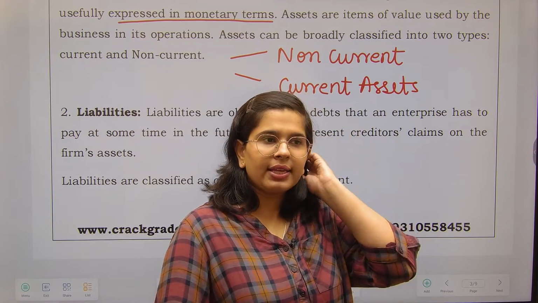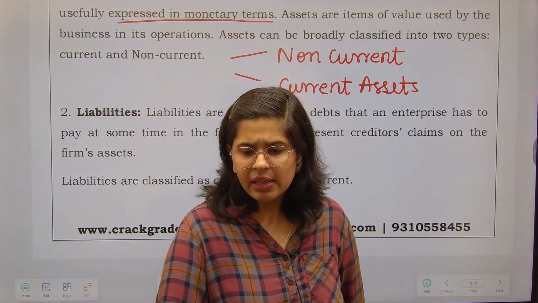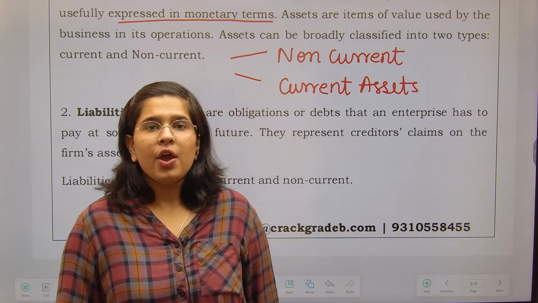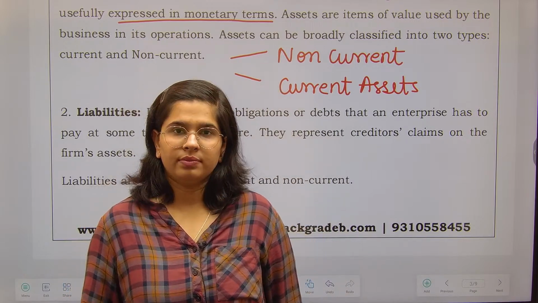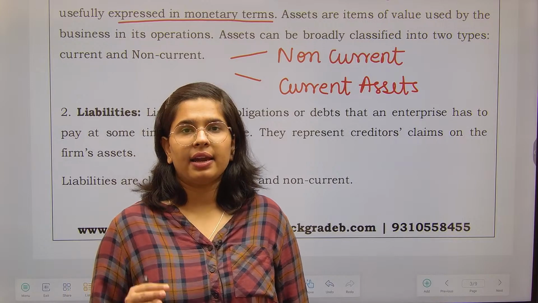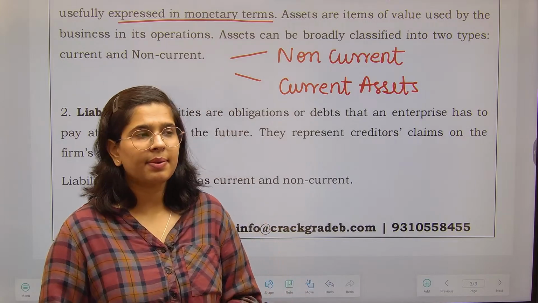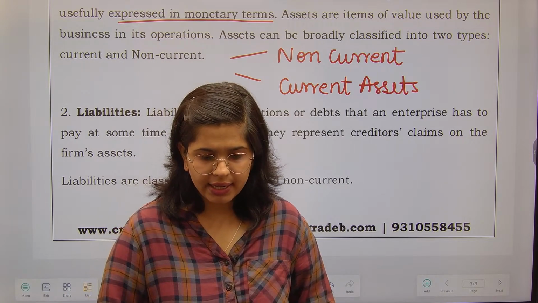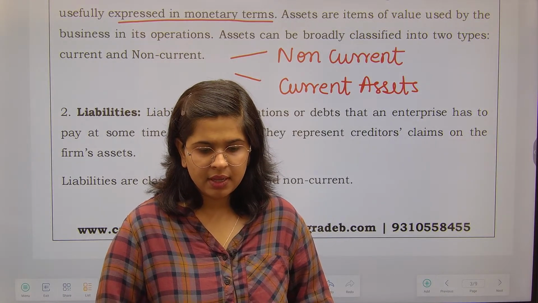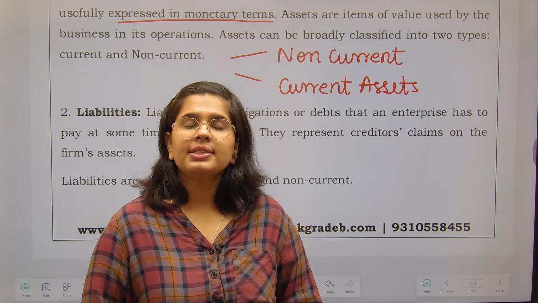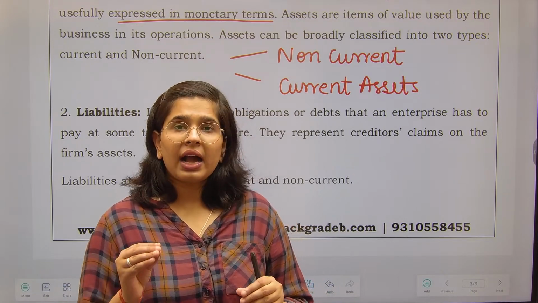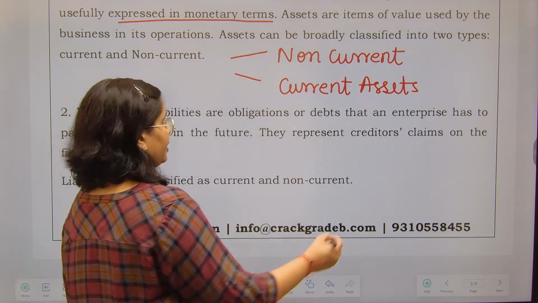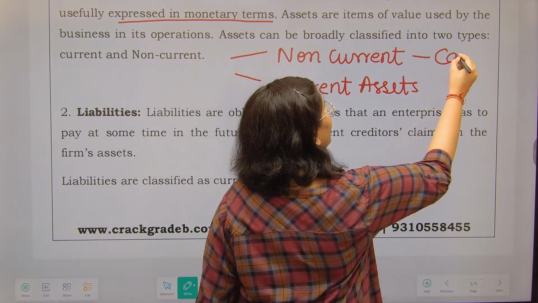ठीक है? जैसे for example, let's understand, whenever we purchase a car, we take a loan. ठीक है? Car loan we take and we finance our cars. Some amount we pay as the down payment and then the loan is done. ठीक है? So car is my asset.